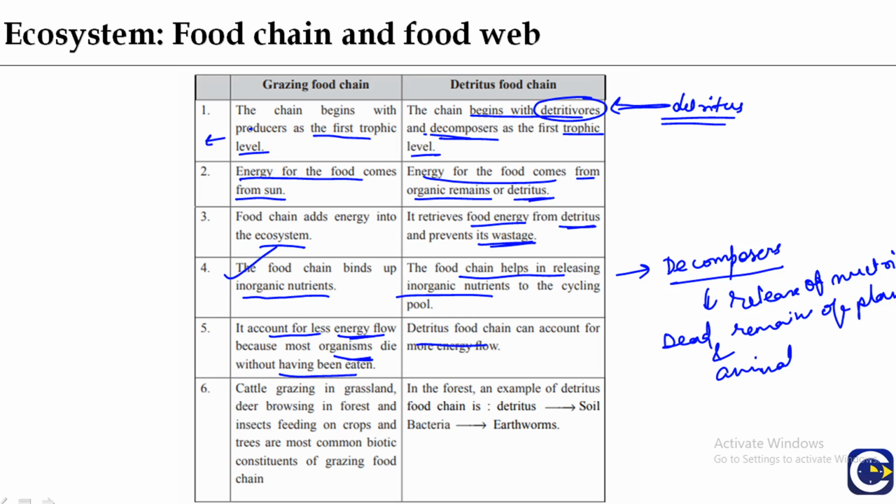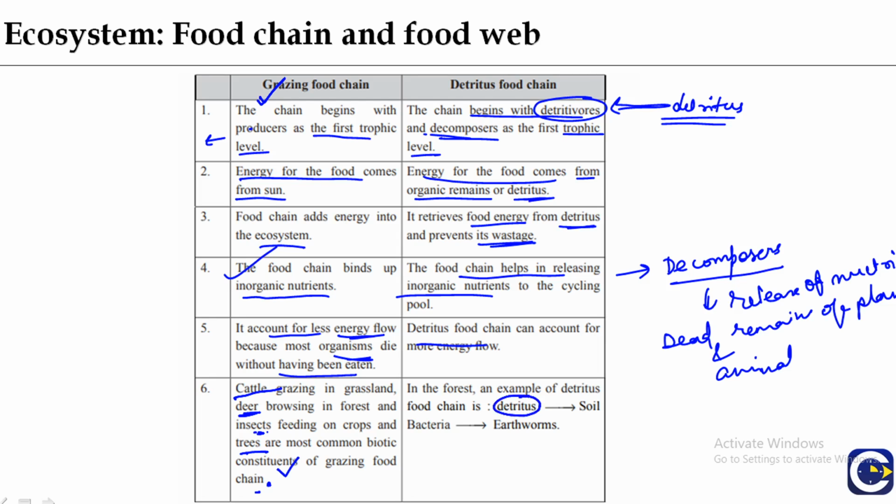Cattle grazing in grassland, deer browsing in forest, and insects feeding on crops and trees are the most common biotic constituents of the grazing food chain. These are the most common type of food chain, and they are also known as the predatory food chain because the consumers are present here.